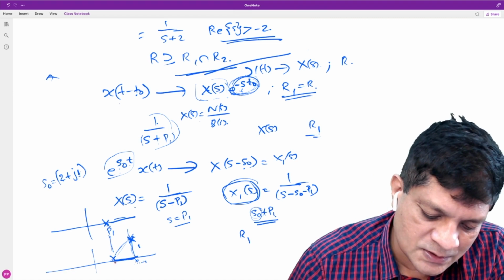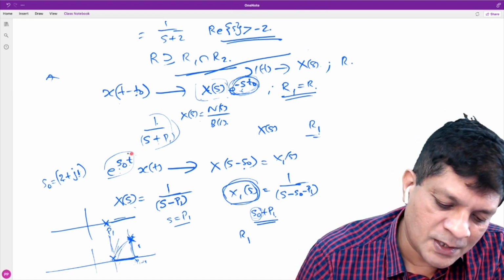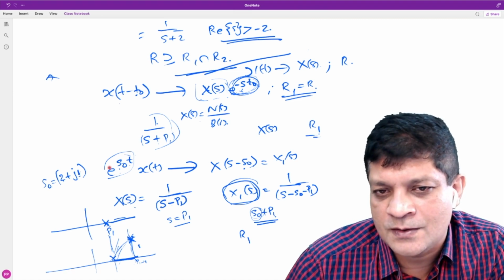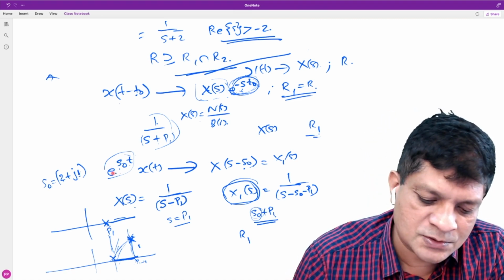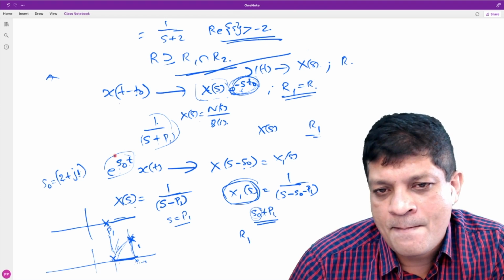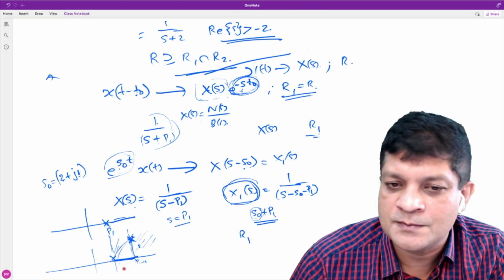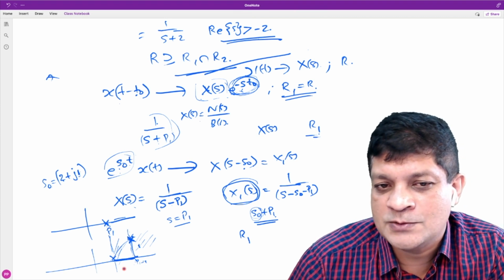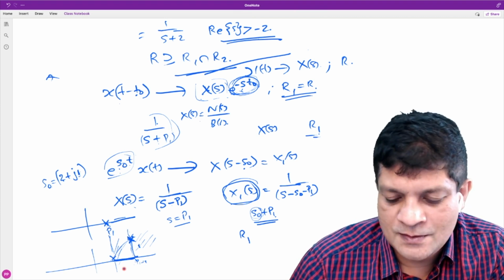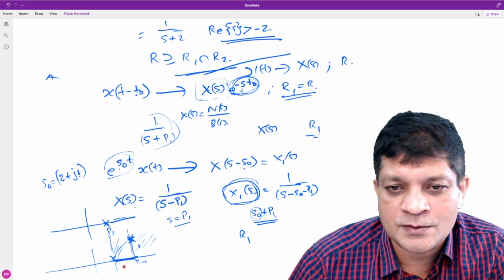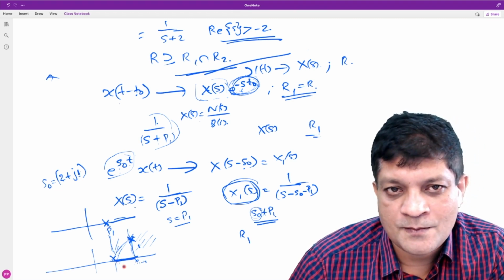Now tell me how much the ROC will shift. Suppose earlier this was a right-sided signal. If you multiply it with e to the power s naught t, it will also be a right-sided signal. That will not change. Now what will be the shape of the new ROC? How much will be the shift? 2, which is the real part of s naught.